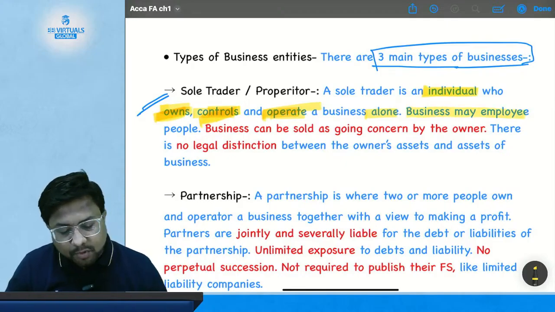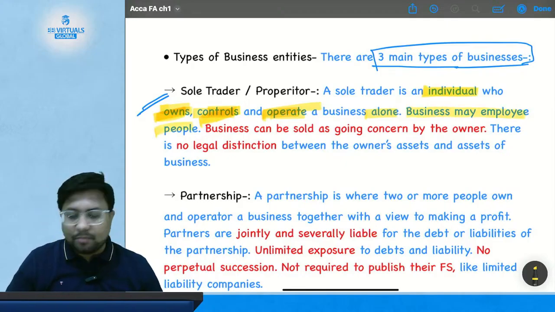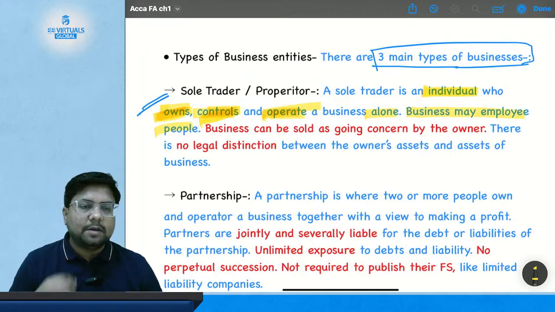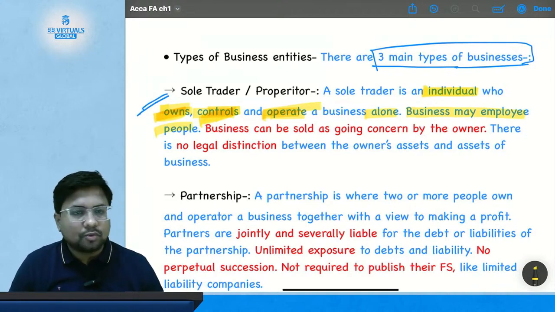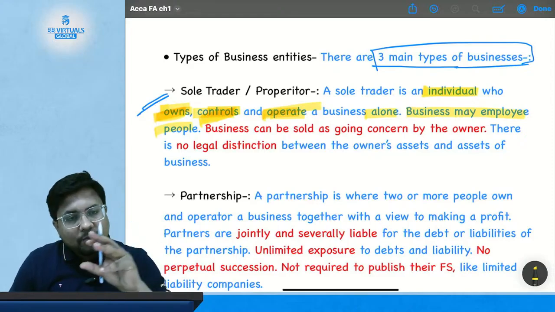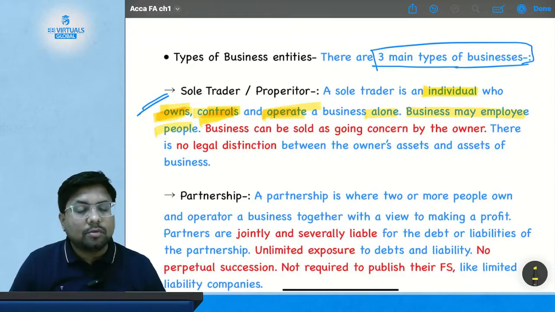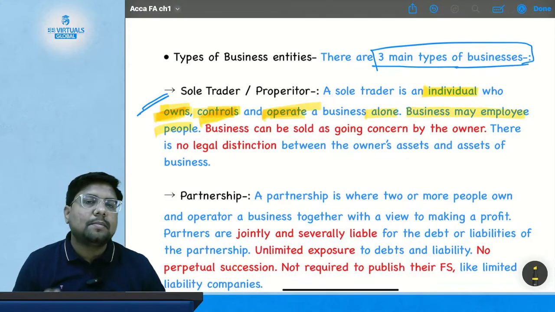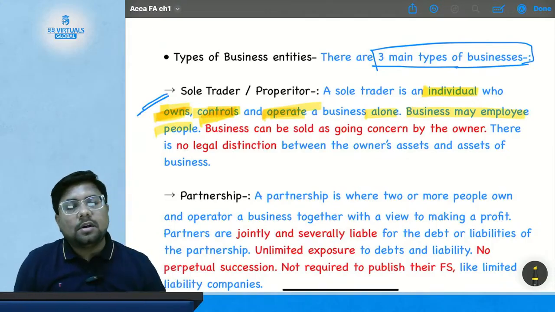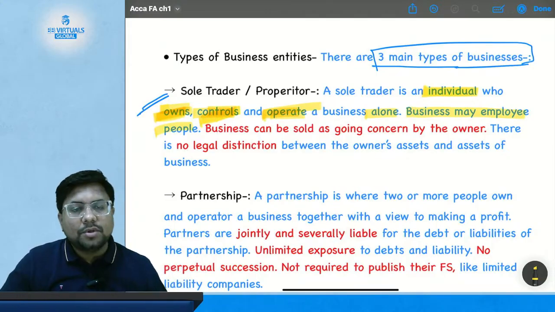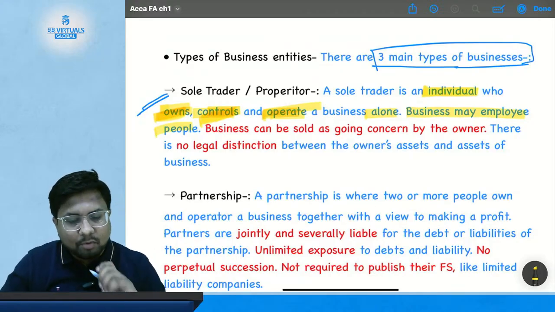Businesses may employ people. I can employ people even if I have started my own classes in the name of CMA Shobhit Paroha classes. I am the one who owns, controls and plans things alone, but I can employ people. I can have a peon, a tender, a receptionist who is my employee. So I can have employees in my business.